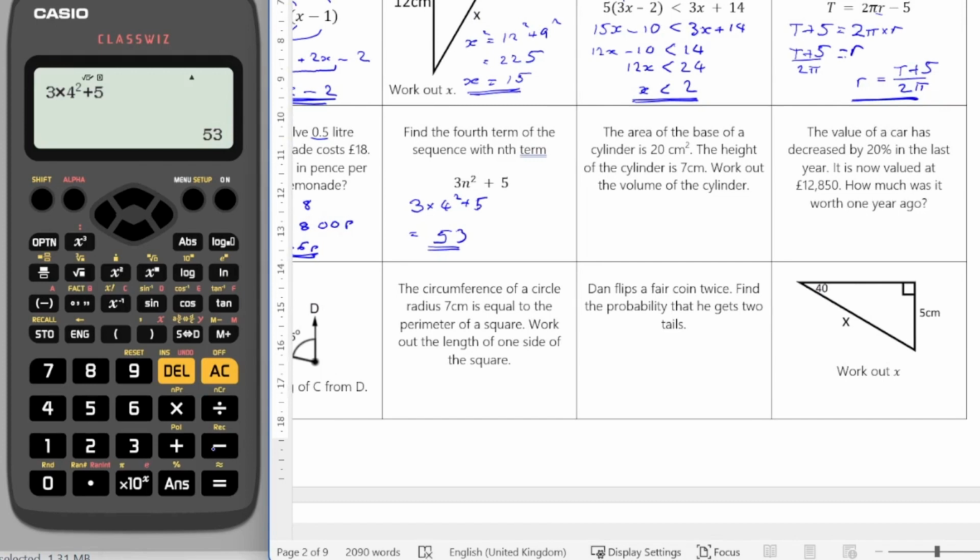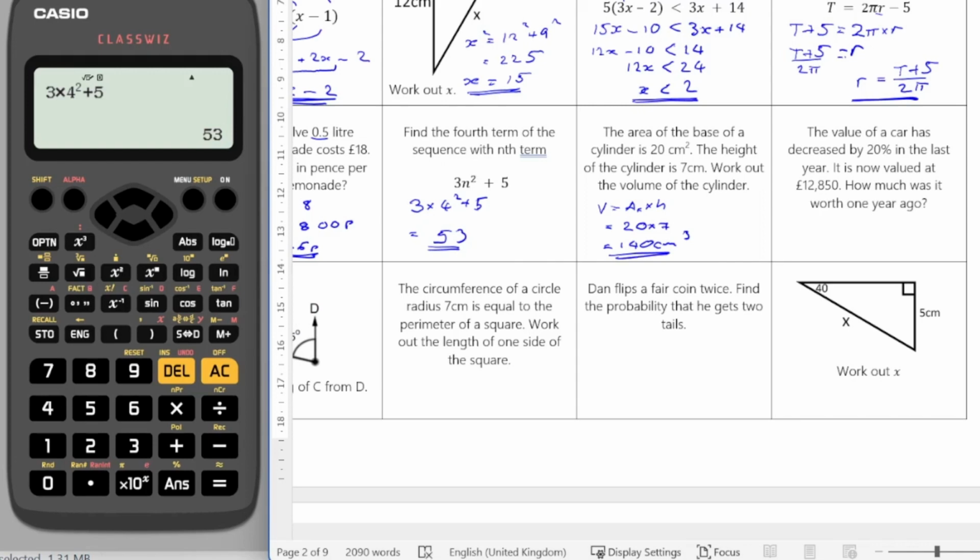Well, the volume of a cylinder or any prism is going to be equal to the surface area, well, the face area. So the area of the face times by the height. So in this case, that's going to be 20 times by 7, which would give me 140 centimeters cubed.